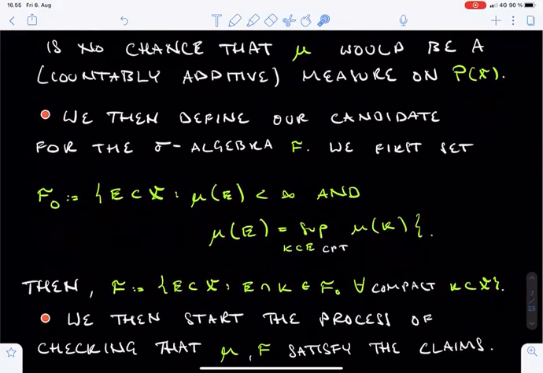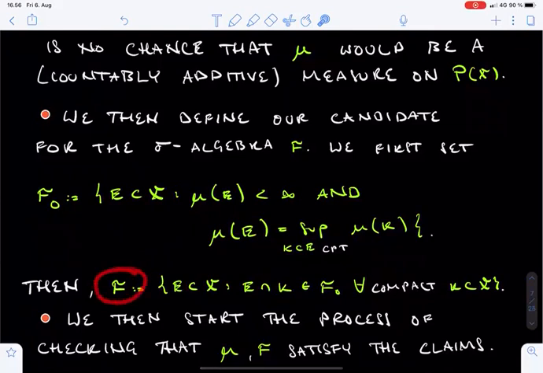The point here is that the inner regularity of mu is, in a sense, already baked into the definition of the sigma algebra on which mu will eventually be a measure. It is quite clear that F0 cannot generally be a sigma algebra. It only contains sets of finite measure, and this property would not survive under countable unions.